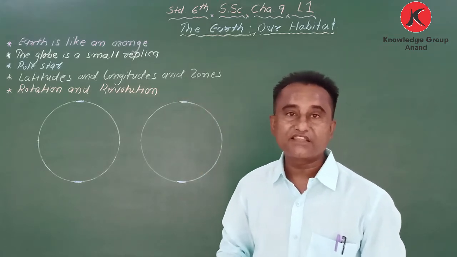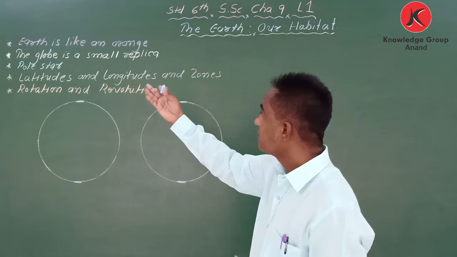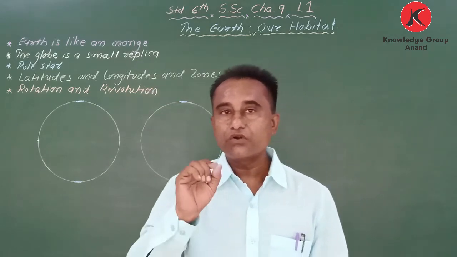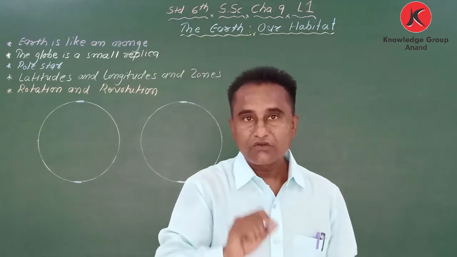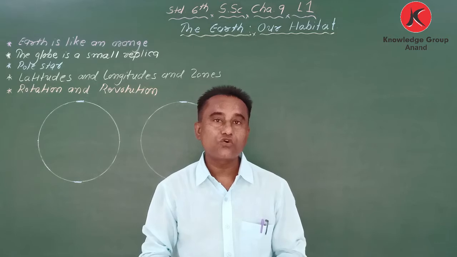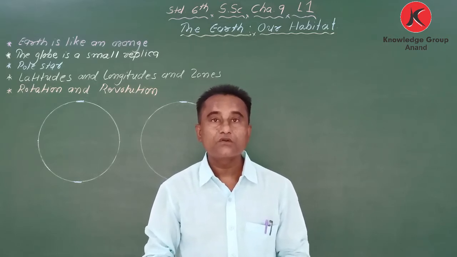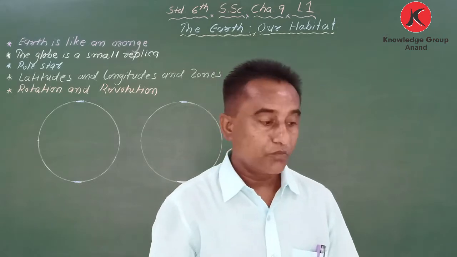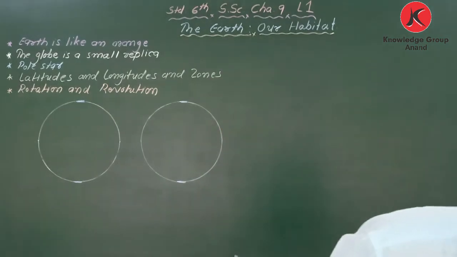Now, second thing, my dear students. If you want to know about the Earth, the first thing is we have one tool that is called the globe. We have one tool to study the Earth, that is called the globe.